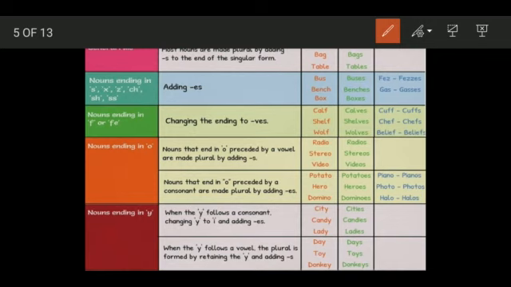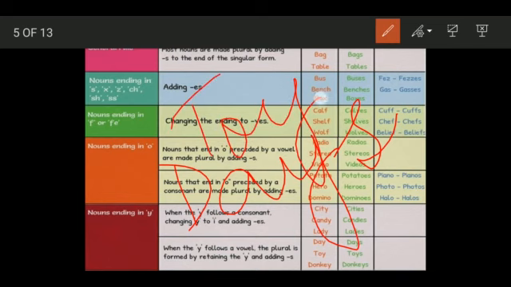Now, what happens in the case where the word is ending with Y, but the letter before it is a vowel, that is A, E, I, O, U? In that case, you will not remove the Y, you will simply add S. Say for example, day. Here the word is ending with Y, and the letter before that is A, it is a vowel. So you don't remove Y here, you simply add S. Days. Toy. It is ending with Y, but there is a vowel before it, O. So you simply add S to it. It becomes toys.